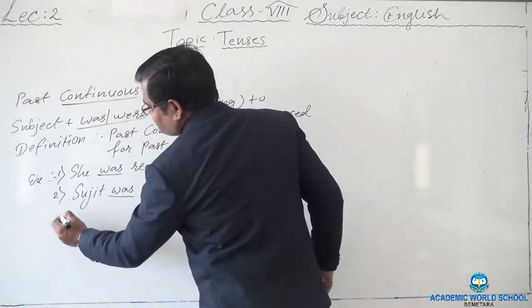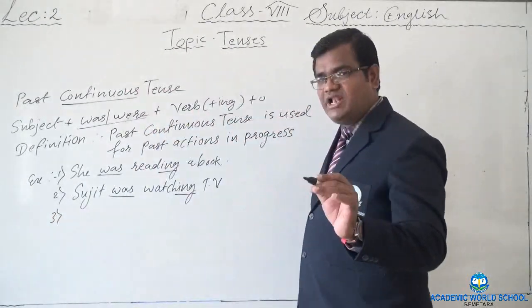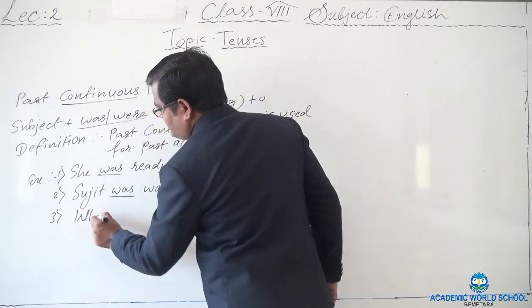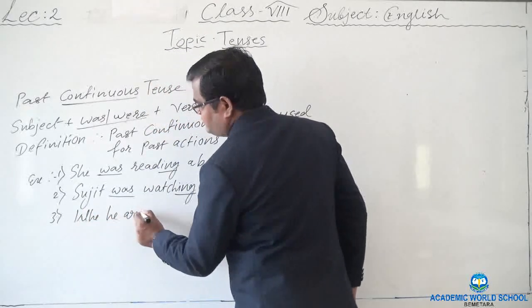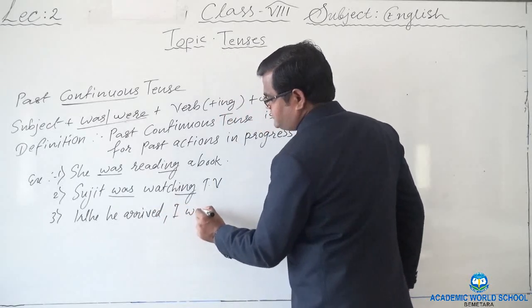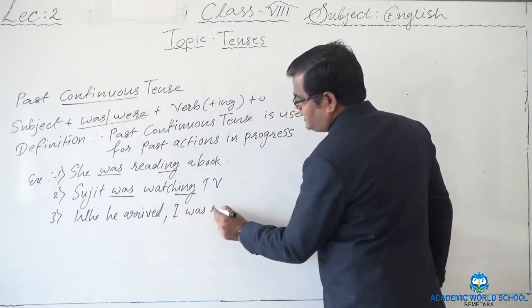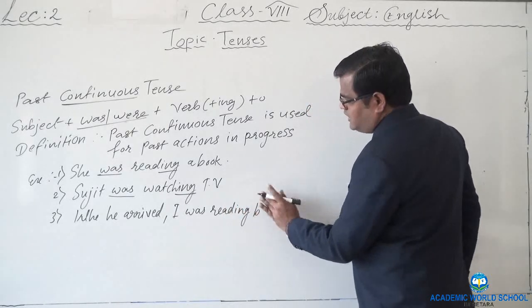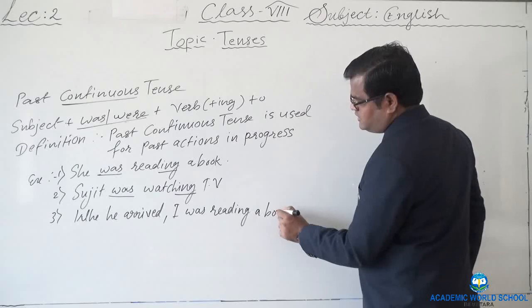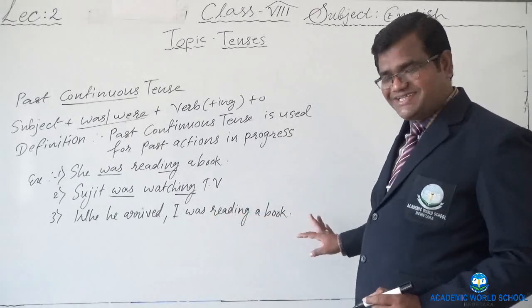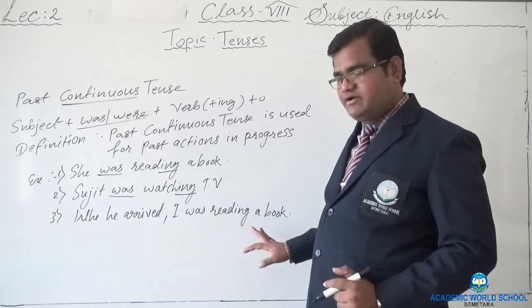Let me write one more example here so that you will understand. When he arrived, I was reading a book. Here, two clauses I have joined them.